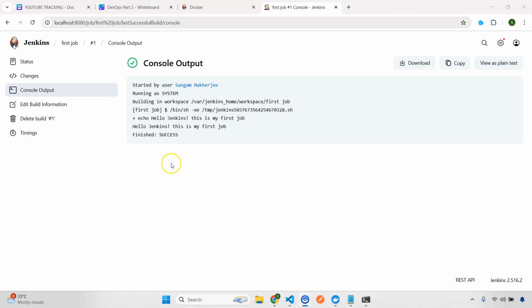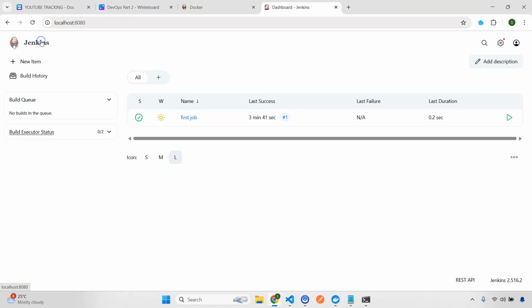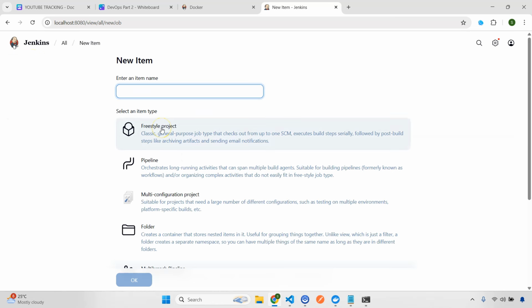Alright, so now let's see how we are going to create a build, job, not build. Job is different, build is different. Job with parameters. So you go here in the dashboard, and try to experiment by yourself also. It will be very easy, it's not that difficult, right? So I'll do second job with parameters. Select the freestyle project, click on OK.